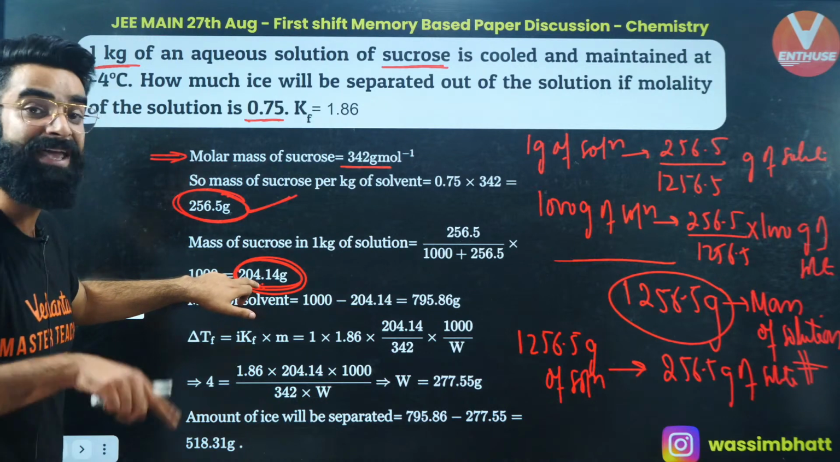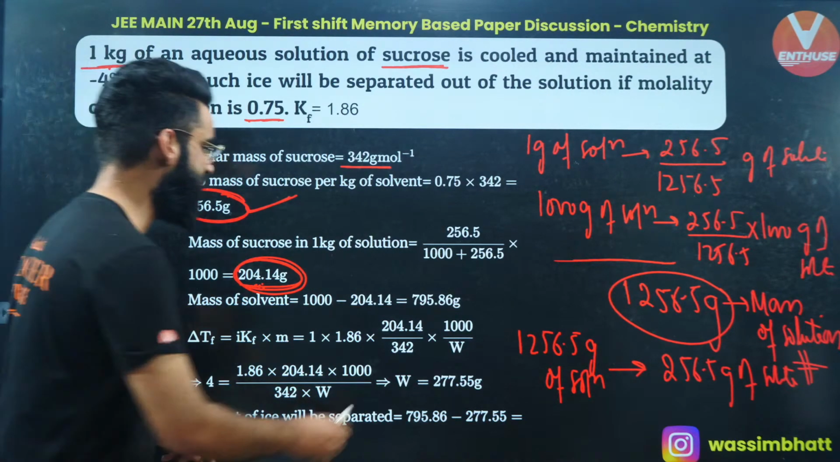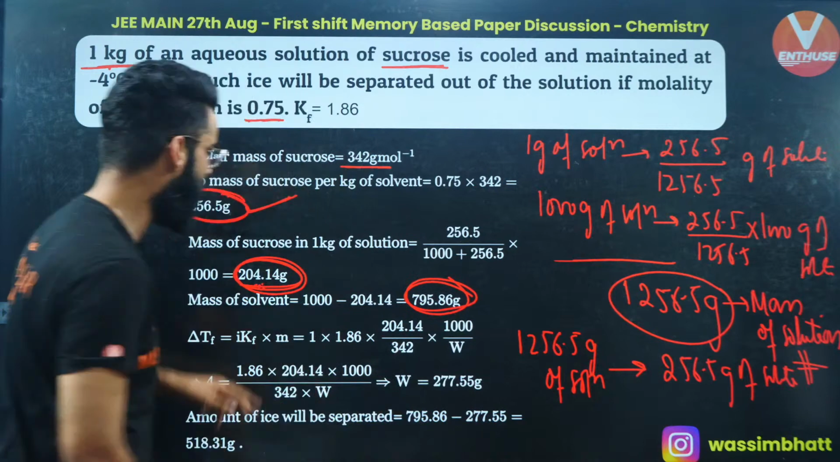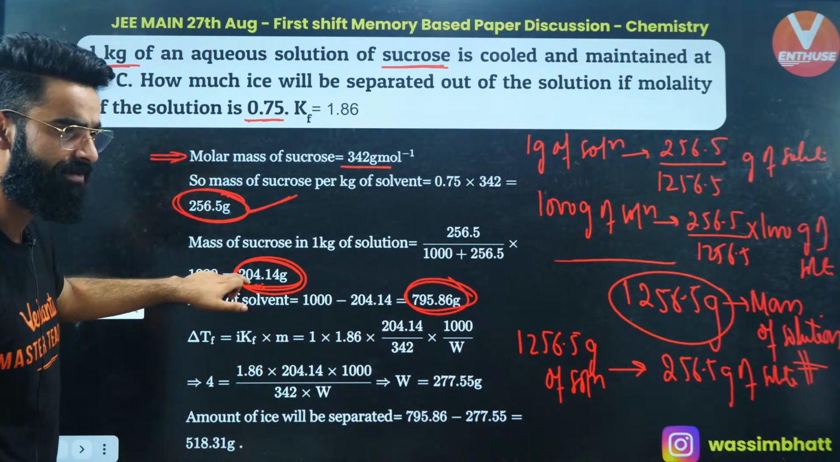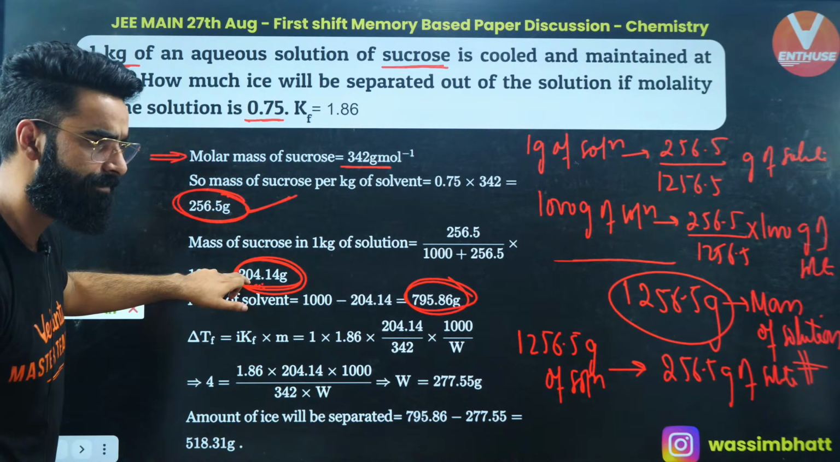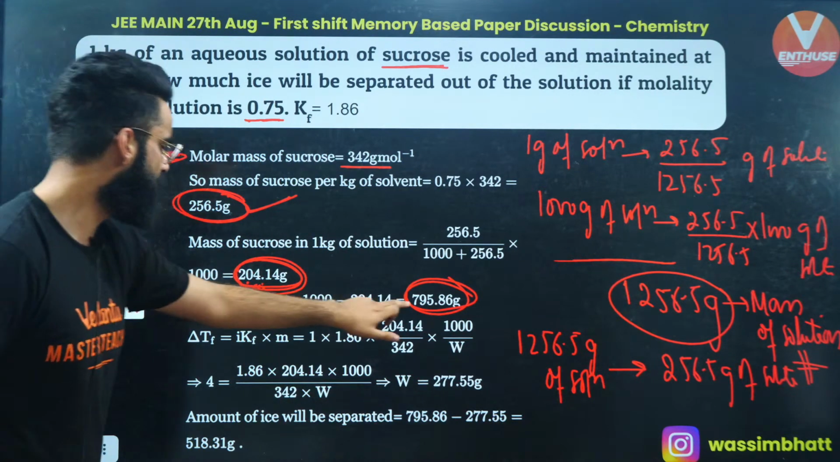Now, mass of solute I got, mass of solution I know. Can I calculate the mass of solvent? Absolutely, this is the mass of solvent: 1000 minus this term, right? I hope you are getting it. Right, people? You got the mass of solvent, right?